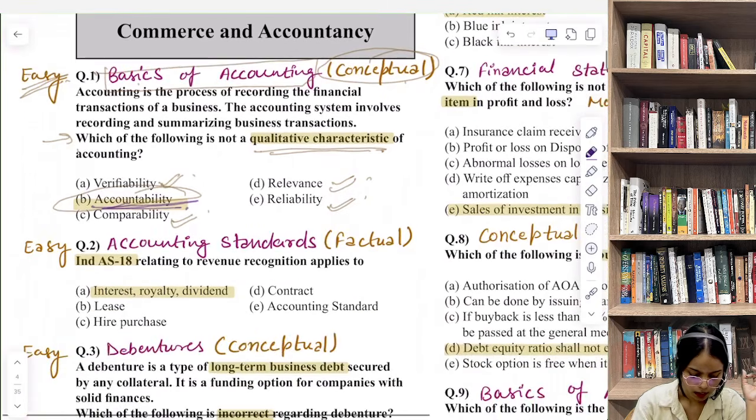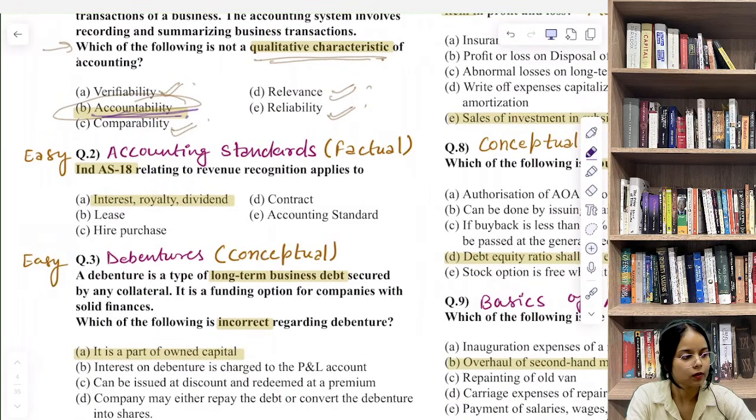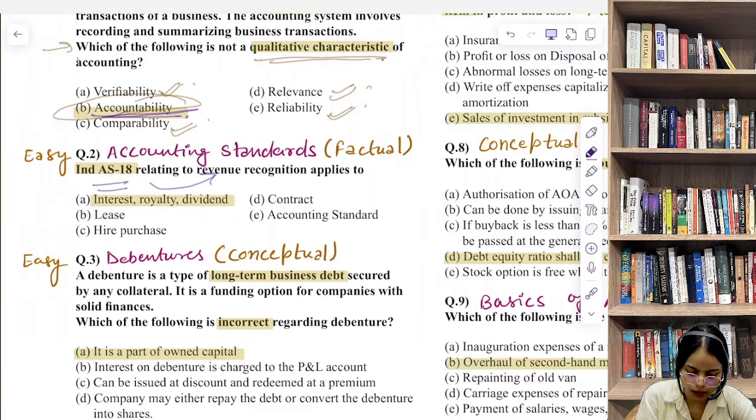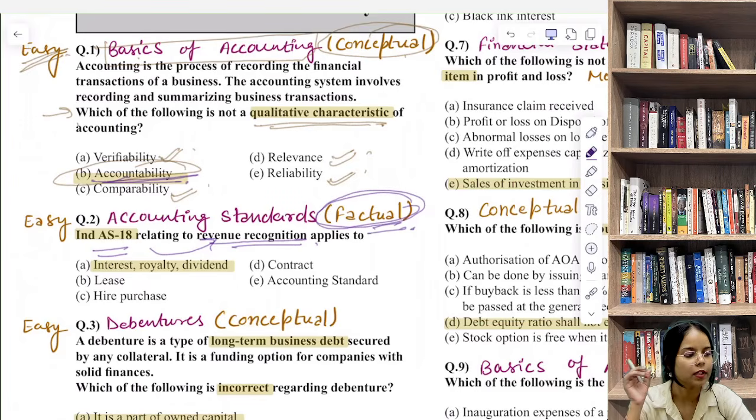So now our question number 2, that is Ind AS 18, that is accounting standard 18 relating to revenue recognition applies to, okay, so basically उन्होंने बताया Ind AS related किससे है, revenue recognition से, but now they are asking कि apply कहाँ करता है. It's basically a factual question. The examiner's intention here was to check your retention power.